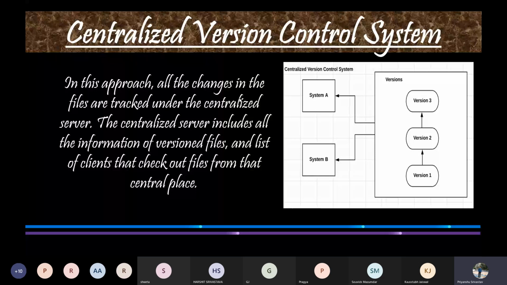This method overcomes nearly all the problems of the local version control system. Programmers no longer have to maintain many copies of the files on the hard disk manually, because the centralized version control system can retrieve any file from the cloud server whenever it is needed.